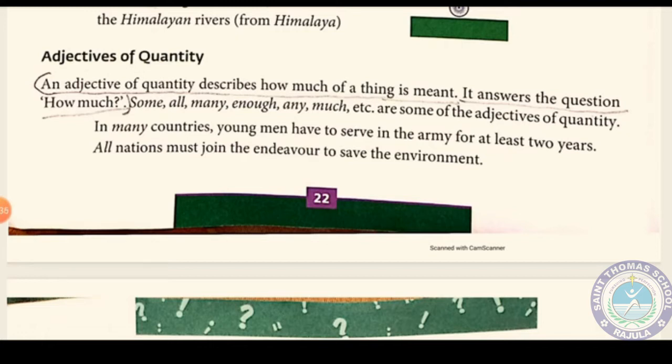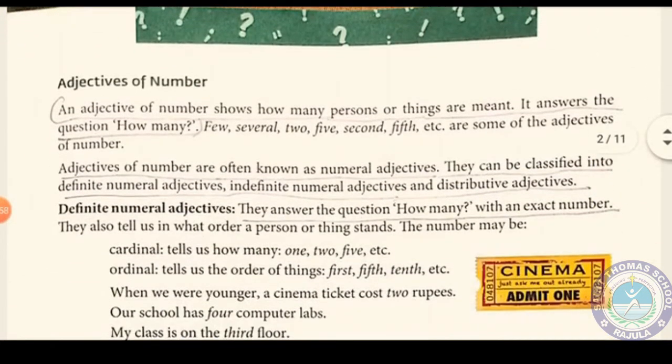Okay. Here some examples are given to you. In many countries, young men have to serve in the army for at least 2 years. How many countries? Many countries. All nations. How many nations? All nations. So here this shows the quantity.